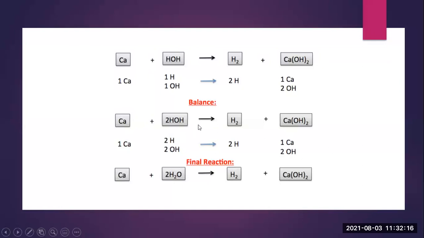If you put 2 here, then what will happen? 2 hydrogen and 2 OH. Here also 2 hydrogen as it is, and 1 calcium and 2 OH. So 1 calcium is balanced, 2 hydrogen is balanced, and the 2 OH groups are also balanced. Hence the final reaction will be Ca plus 2H2O giving H2 and Ca(OH)2.